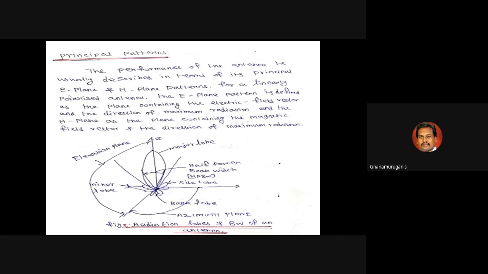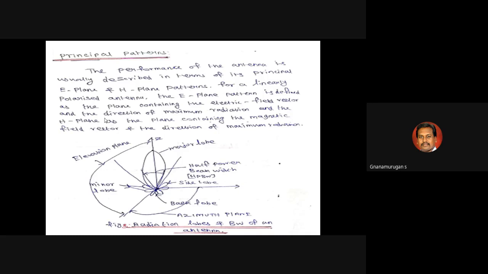The E plane pattern is defined as the plane containing the electric field vector and the direction of maximum radiation. So you can find the electric field of the radiation pattern, where the output is the direction of maximum radiation.